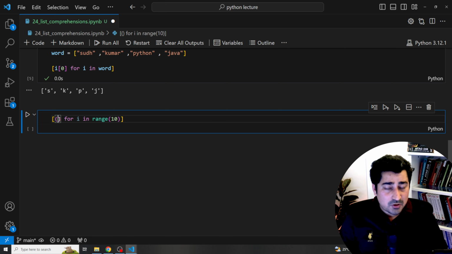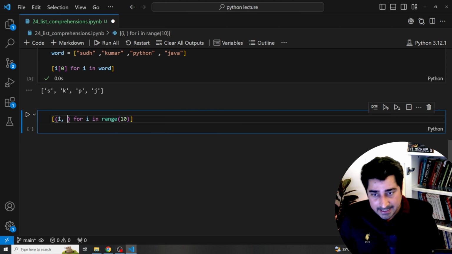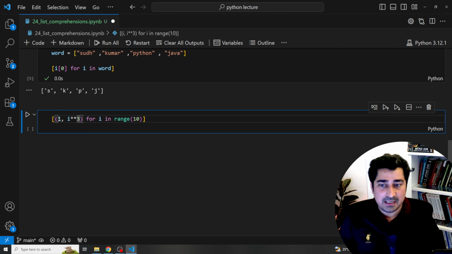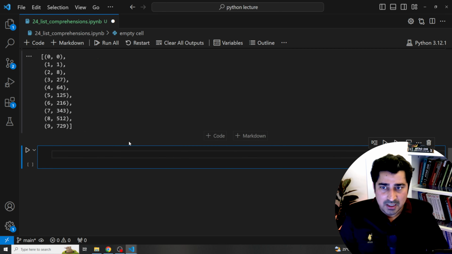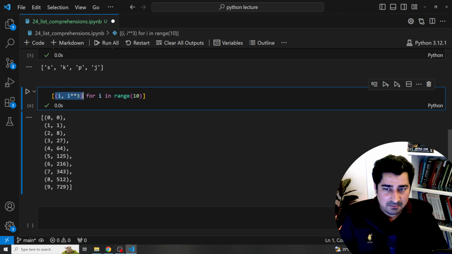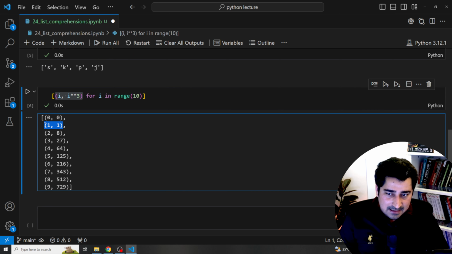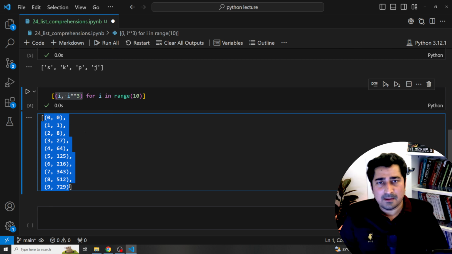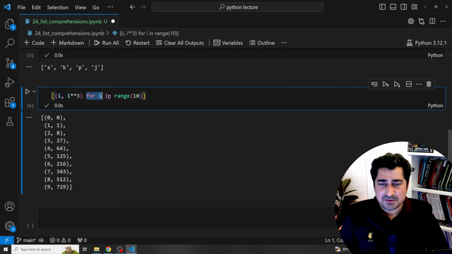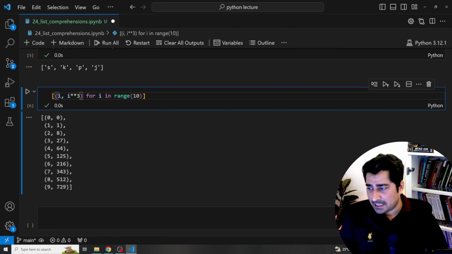Okay, so I'm looking for an outcome. Outcome-wise, what am I looking for? I'm looking for the original data, meaning 0, 1, 2, 3, 4, 5, 6, 7, 8, 9, and I'm looking for its cube. So i and then i to the power 3 I can give. Now if I execute, you will find that it is giving me tuples inside a list, and if you look into the data closely, this is my data, this is its cube, data, cube, data, cube, and so on. You all will be able to find out. Simple, right? It's very simple. So again, I'm just running a for loop, nothing more than that, and just capturing the outcome over here. Okay, that's completely fine.